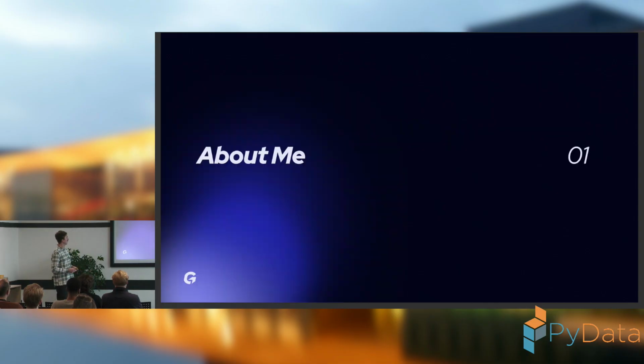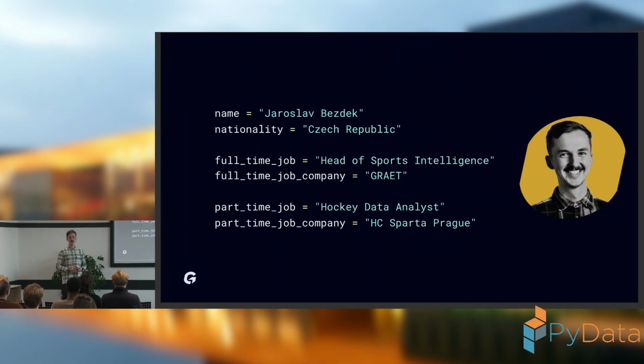Okay, so a few words about me. Once again, my name is Jaroslav. Maybe you saw that my name was misspelled on the first slide, so this is the correct spelling. I come from the Czech Republic, and I work as head of sports intelligence at a company called Great.